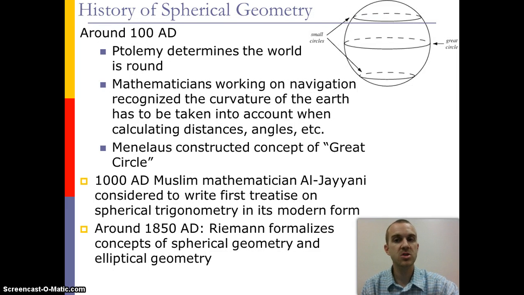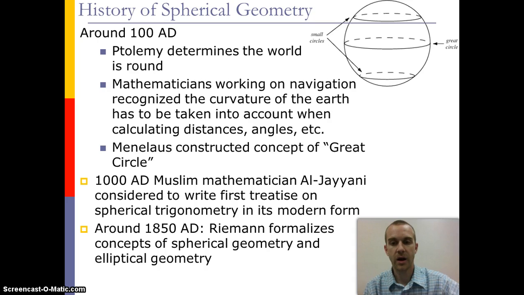Now, spherical geometry started with concepts from the Greeks. Ptolemy determined that the world was round around 100 AD, and they started to use that concept in how they calculated their distances and angles when dealing with situations on Earth. Menelaus then came up with the idea of the great circle being what would be considered a line on a sphere. And then from there, a lot of the major significant work came from the Arab mathematicians.